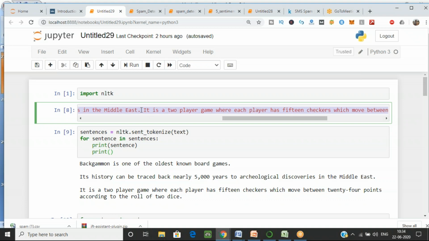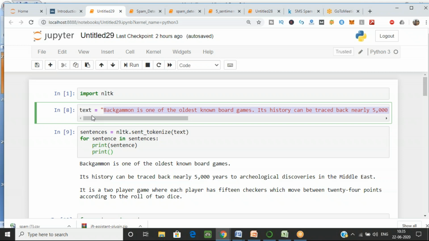First of all, in your sheet, just write import NLTK. Has everyone done that? Okay, that's good. So first step we achieved, we have imported NLTK.